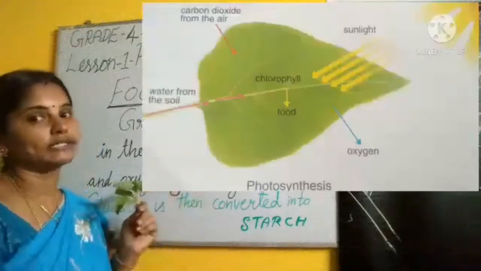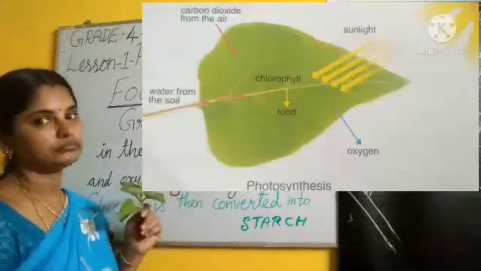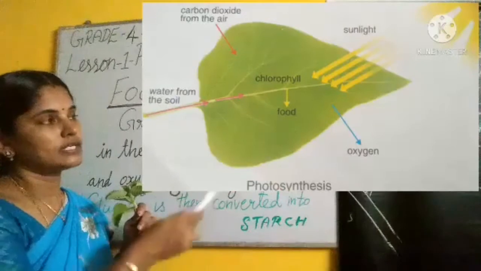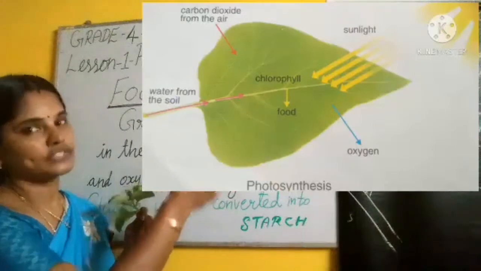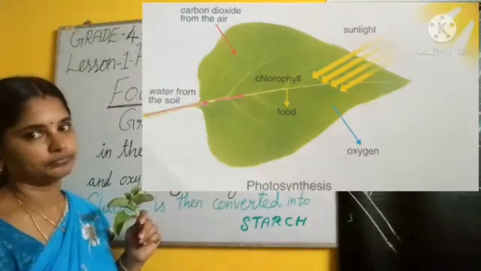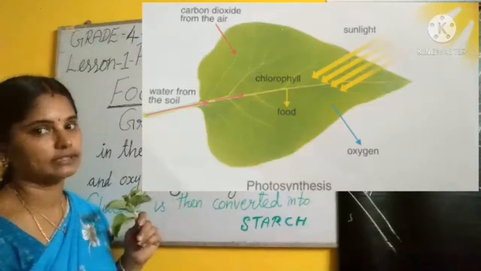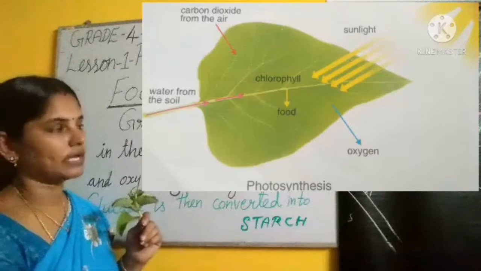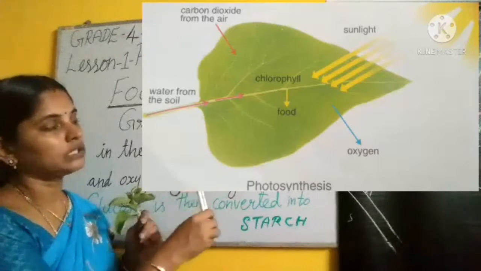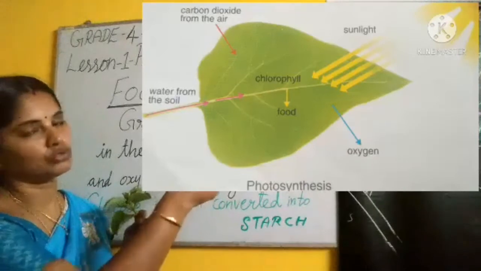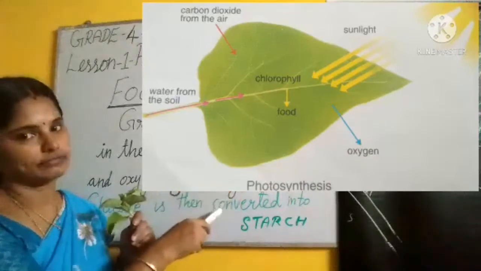Children, look at this picture. It's the photosynthesis process. Photosynthesis happens in the presence of sunlight in the daytime. Water is absorbed by the root and through stem and veins it reaches the leaf.